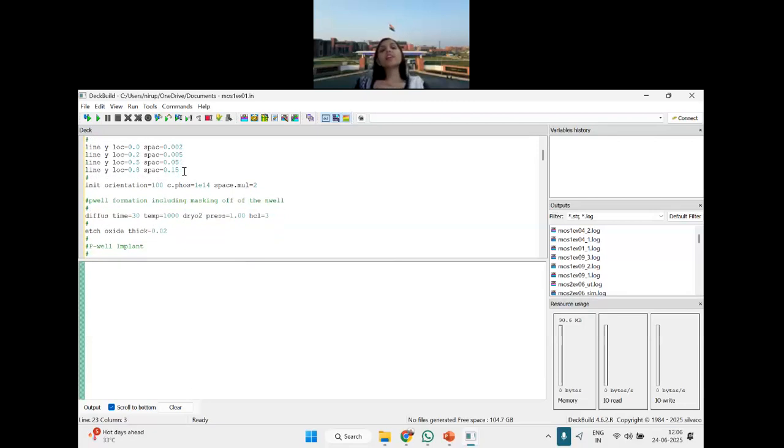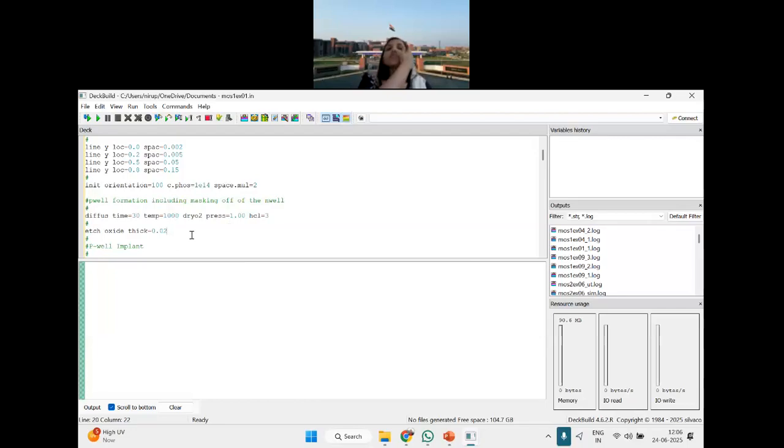Then diffuse with a time of 30, at a temperature of 1000 degrees Celsius, then dry O2 press, which means this diffusion will be taking place in the presence of oxygen with a pressure of 1.01. So diffuse for 30 seconds at a temperature of 1000, then etch the oxide.